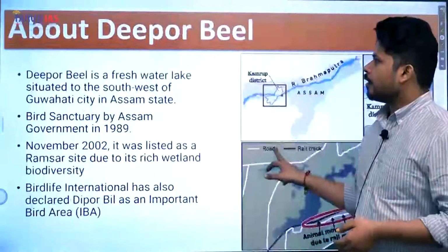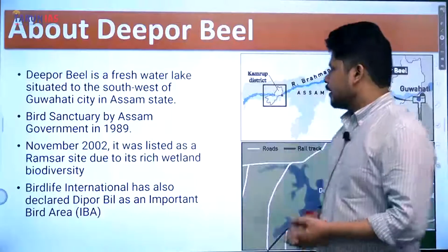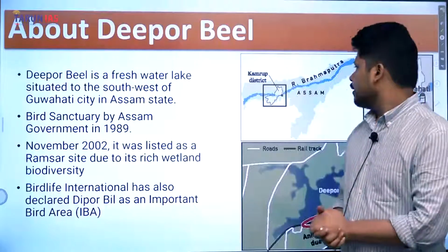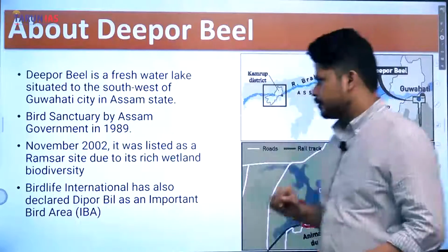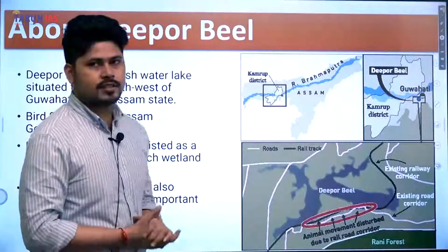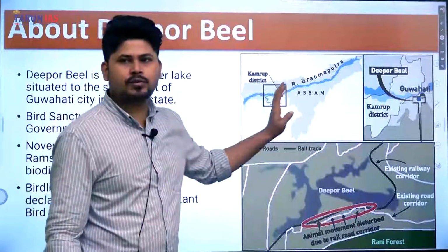Now again back to Deepor Beel. Okay, now Deepor Beel, where is it located? Guwahati, of course. This is the map. Why has it been declared as an eco-sensitive zone? Because of, of course, a very high threat perception of this area.